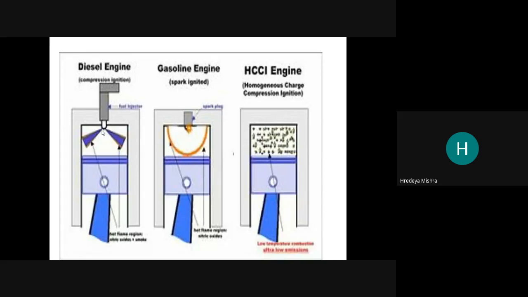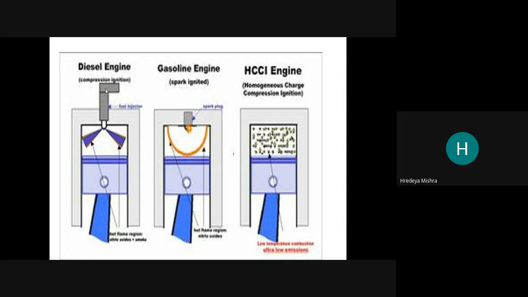Due to the friction between the air and fuel, a spark is generated and ignition starts, combustion starts. When the combustion starts, high pressure and high temperature are produced, and this high energy pushes the piston downward.